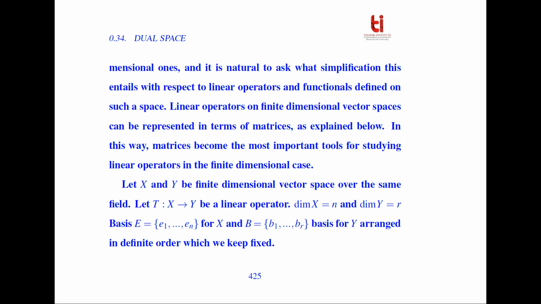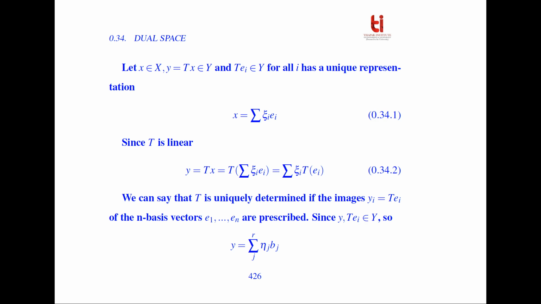So let X and Y be finite dimensional vector spaces over the same field, and T from X to Y be a linear operator, where the dimension of X is n and the dimension of Y is r, such that the basis for X is e1, e2, so on, en, and the basis for Y is b1, b2, so on, br, which are arranged in a definite order which we keep fixed. Let x belong to X and y = Tx belong to Y, and T of ei belongs to Y. For all x, there is a unique representation x = summation of xi_i e_i.